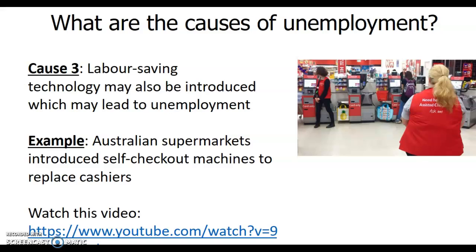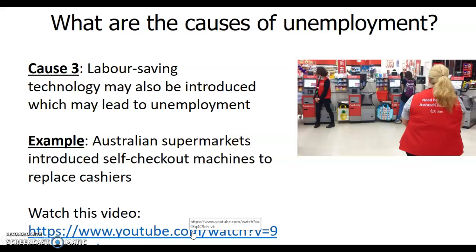Now the third cause. Labor-saving technology may also be introduced, which may lead to unemployment. We see technology everywhere, right? Increased use of technology has led to unemployment. In manufacturing, people are using automated production lines. Coles, Safeway, they have self-checkouts. The staff is not required there. People can do the shopping themselves, pay themselves, and then go away. Fewer people are needed.